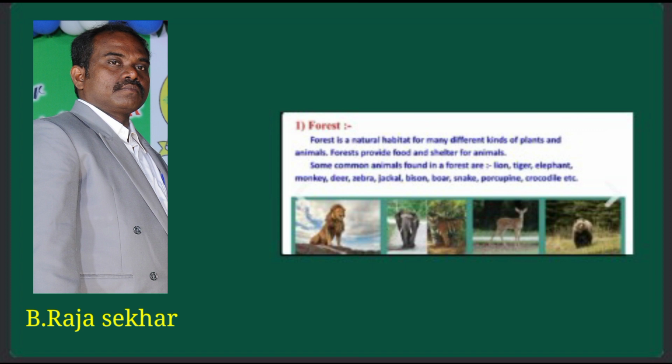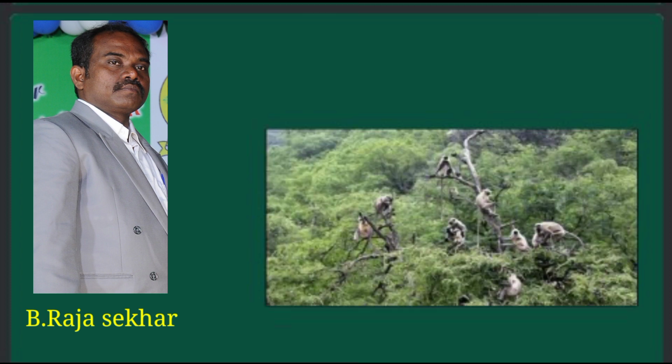They are lion, tiger, elephant, monkey, deer, zebra, bison, boar, snake, porcupine, and crocodile. These types of animals are found in a forest. So forest is one of the habitats for different kinds of animals. Okay, my dear students.